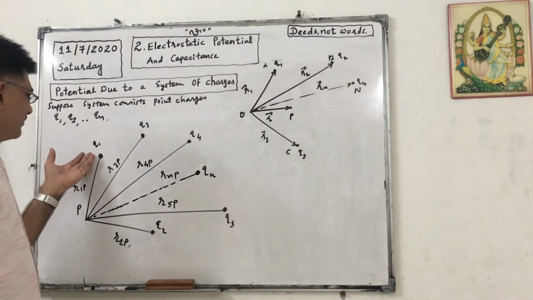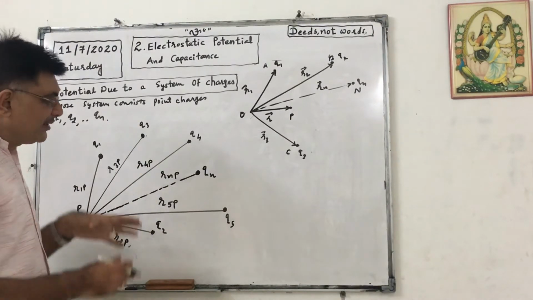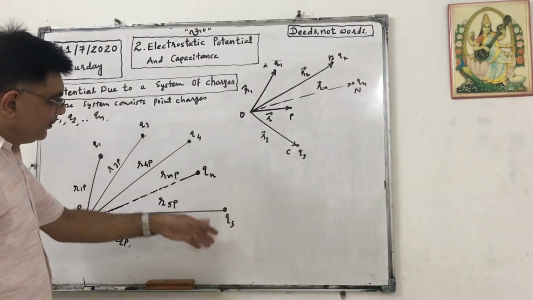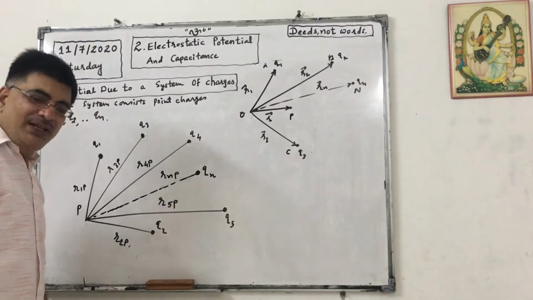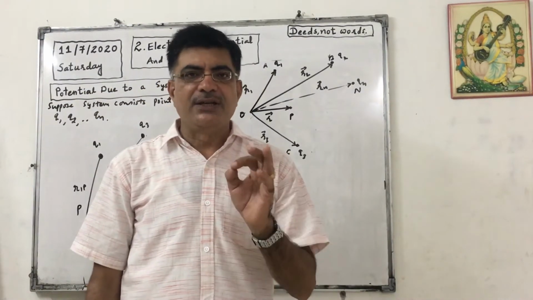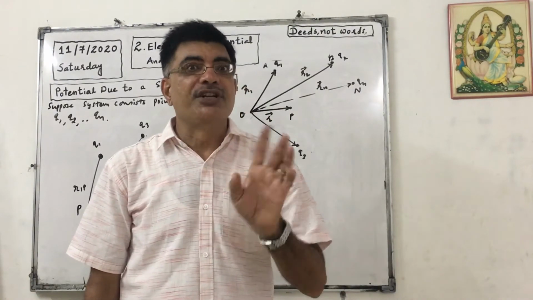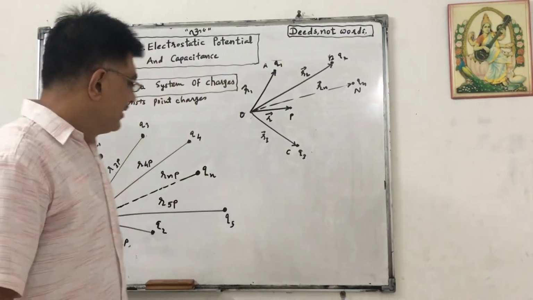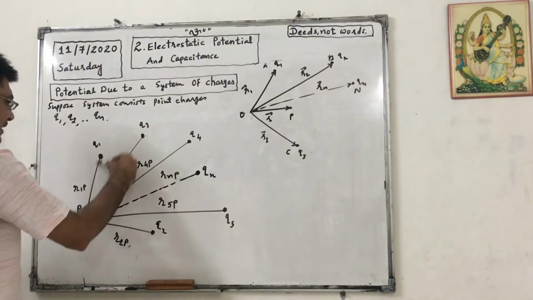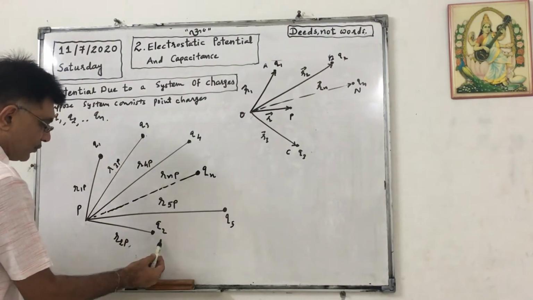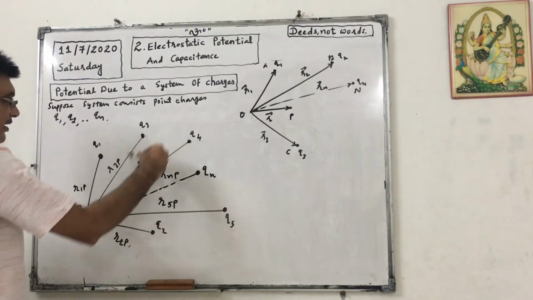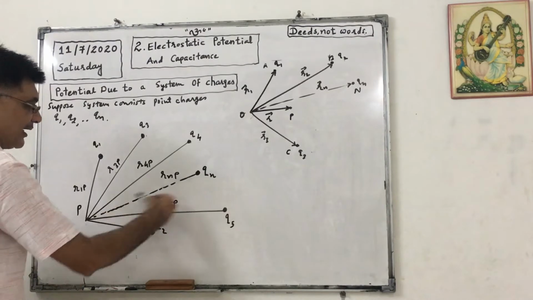Okay, I have drawn some Q1, Q2, Q3. You can arrange them randomly, no problem. Q1, Q2, Q3, Q4, Q5, up to Qn. Now we know that electric potential by a point charge is kq by r, and it is a scalar quantity. So we need only the distance. That's why let us consider this distance as r1p, the distance of Q1 from P. This is r2p, the distance of Q2 from P. The distance of Q3 from P is r3p, up to r4p, r5p and rnp.